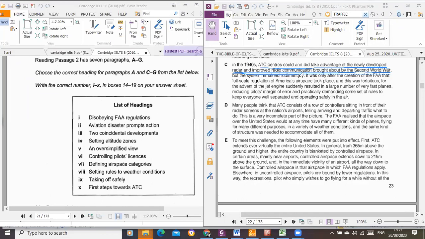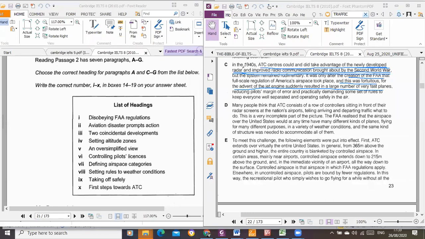Sorry, I've almost cleaned it up. It was only after the creation of the FAA that full-scale regulation of American airspace took place. And this was fortuitous, for the advent of jet engines suddenly resulted in a large number of very fast planes, reducing pilot and so on. Okay?